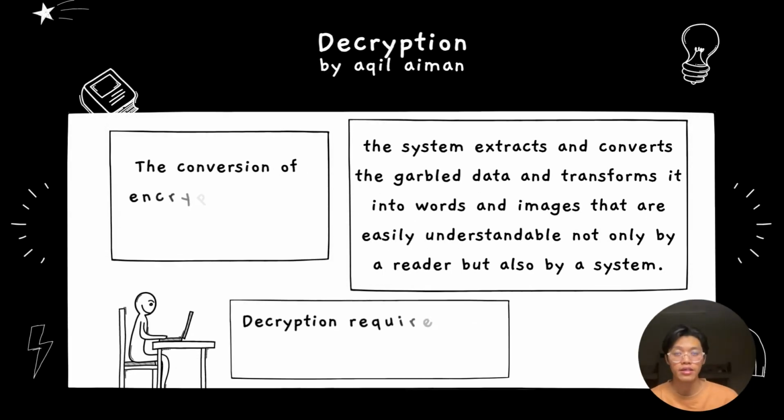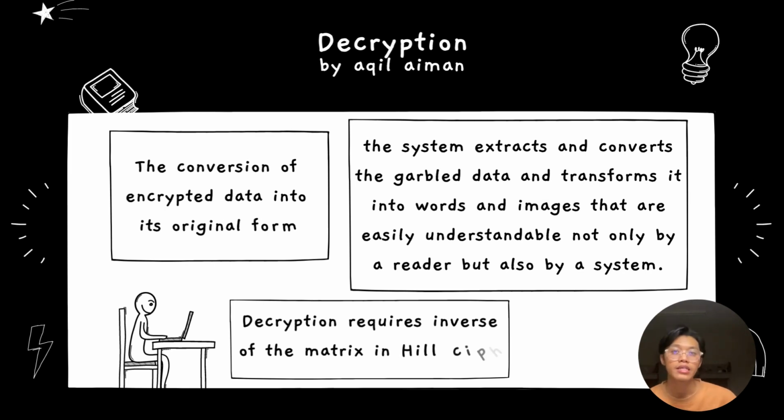Okay, next, let's move on to decryption. Decryption is the conversion of encrypted data into its original form. Data may be encrypted to make it difficult for someone to steal the information. Some companies also encrypt data to protect company data and trade secrets. If this data needs to be viewable, it may require decryption. This requires the inverse of the matrix in the whole cipher.